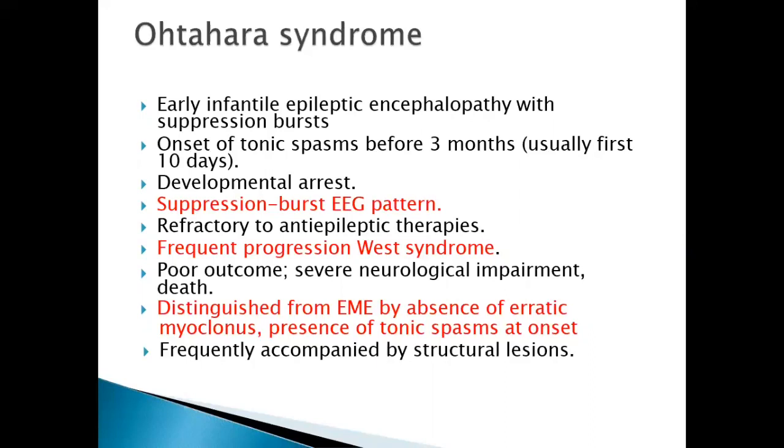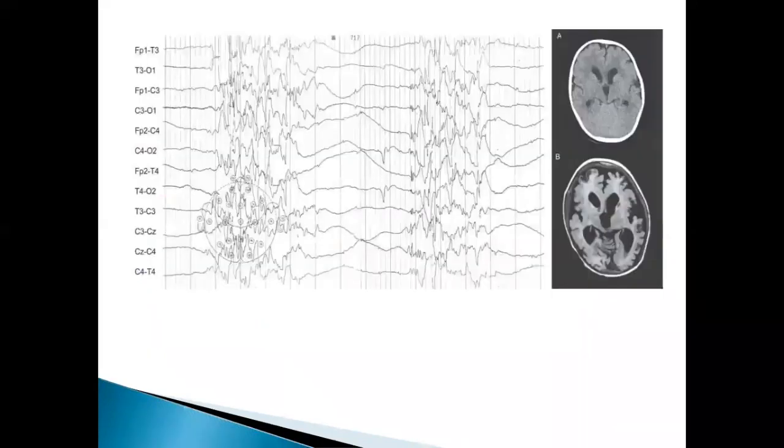Remember, Ohtahara syndrome patients frequently have structural lesions, whereas early myoclonic epilepsy patients have an underlying metabolic abnormality, like inborn errors of metabolism. So Ohtahara syndrome patients have structural lesions, and early myoclonic epilepsy patients have metabolic abnormality. In the EEG pattern, as I mentioned, there is a burst suppression pattern. Here you see the longer burst and the shorter interburst interval.